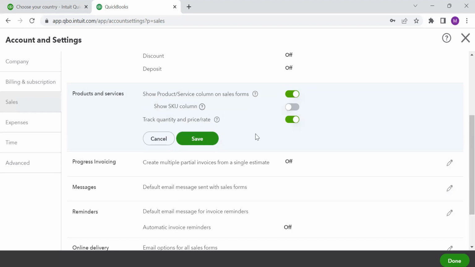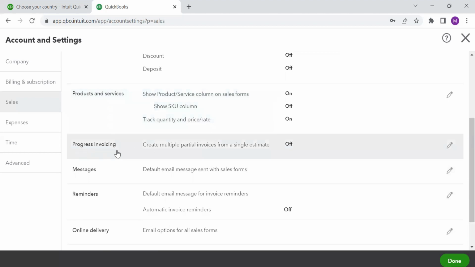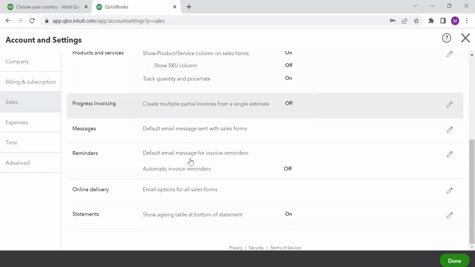Track quantity and price. So usually when you're in a trading business, we do want to track the quantity and price. So I can track the quantity and prices here, and I can say yes here. Progress invoicing. Progress invoicing is if you want to create multiple partial invoices from a single estimate. Say I have provided a single estimate of 5 crores, and now I want to break this 5 crores into 5 separate invoices of 1 crore each. In that case, I'll require the option of progress invoicing.